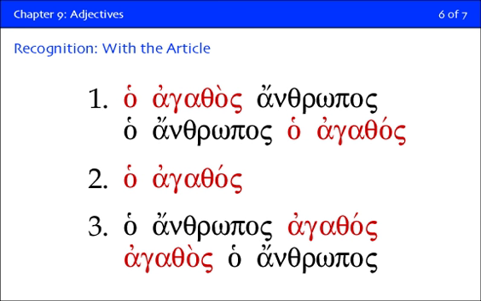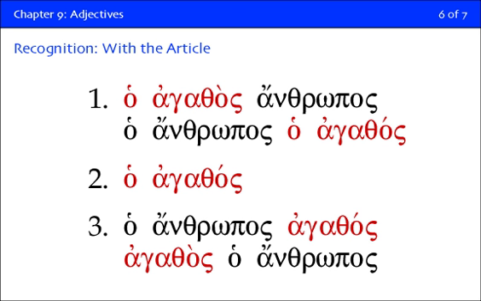The question then becomes, how do you recognize these things? When you see an adjective in the text, how do you know whether it's an attributive, a substantive, or a predicate? It all depends upon whether there's an article present or not. That's the key to everything in adjectives. Is there an article with the adjective? Is there an article with the noun? Is there an article with both?